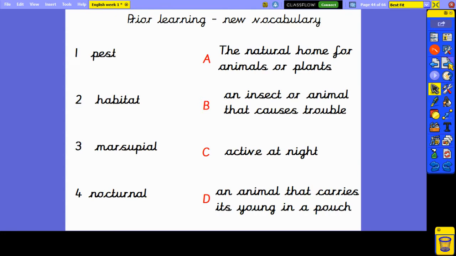To warm your brains up and as a reminder from yesterday, I would like you to match the new vocabulary on the left, pest, habitat, marsupial, nocturnal, to the definition on the right. So in your book, write down the numbers 1 to 4 and then put the matching letter next to each to show the definition. Pause the video while you do this.